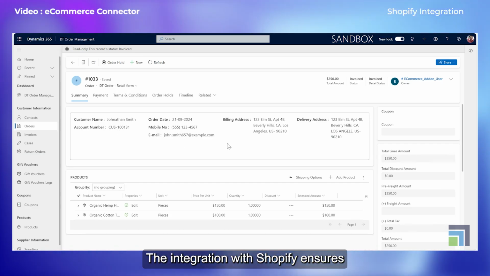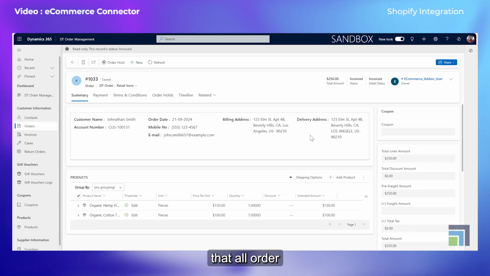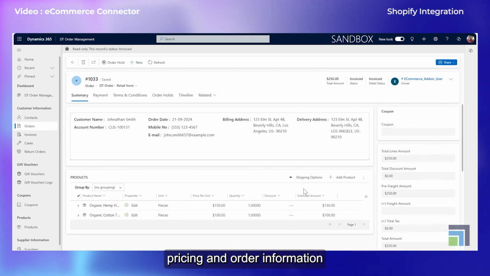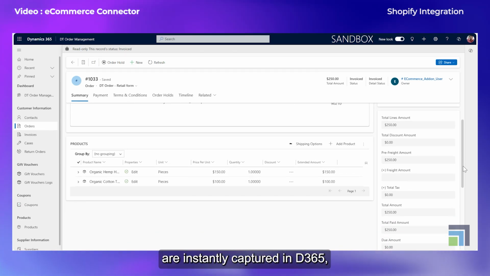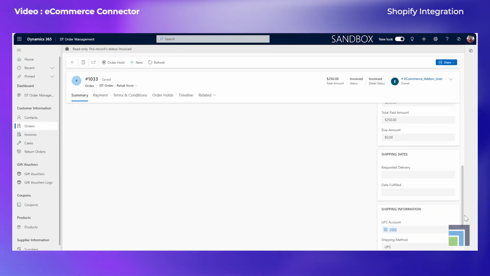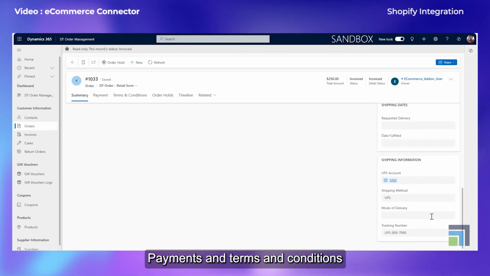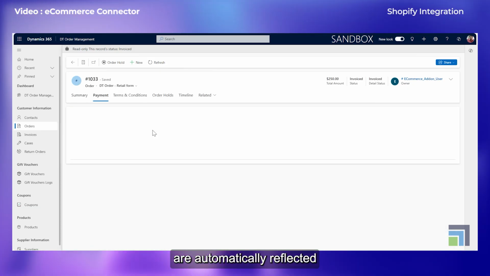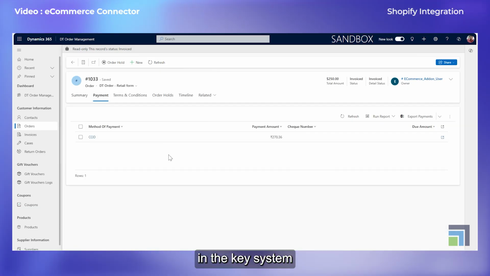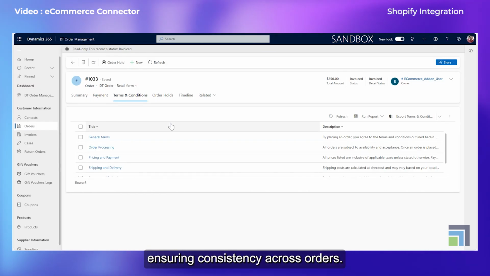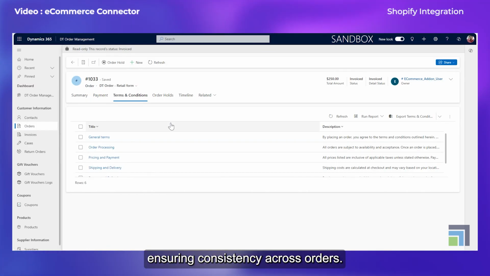The integration with Shopify ensures that all order details, delivery method, pricing, and order information are instantly captured in Dynamics 365, eliminating any discrepancies. Payments and terms and conditions are automatically reflected in the CRM system, as well as the invoices, ensuring consistency across orders.